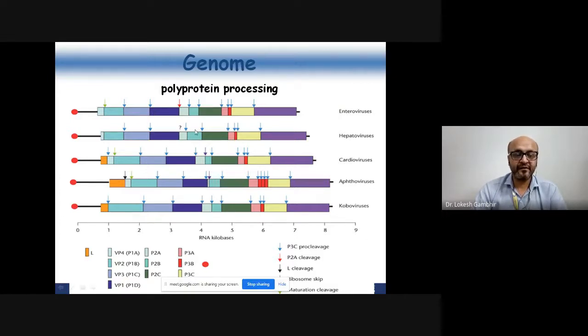So there is a difference in the length of the proteins, but there is no difference when we are talking about the RNA-dependent RNA polymerase, or the procleavage part, or the proteases that are coded by the 3C protein.